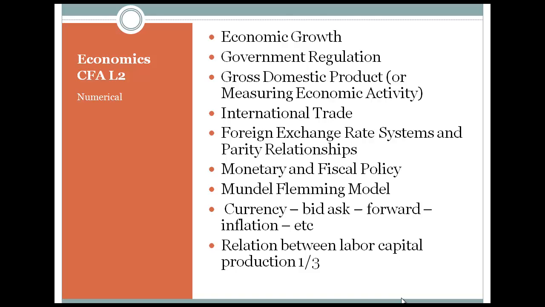Let's look at the next topic here: forecast potential GDP based on the growth accounting relation. That is the Cobb-Douglas function. The growth in potential GDP can be estimated using the growth accounting relation, which says that delta Y upon Y is equal to delta A upon A plus alpha into delta K upon K plus 1 minus alpha into delta L upon L. Or output growth is equal to change in technology plus alpha into change in capital plus 1 minus alpha into change in labor, where alpha is the elasticity of output with respect to capital and 1 minus alpha is the elasticity with respect to labor.